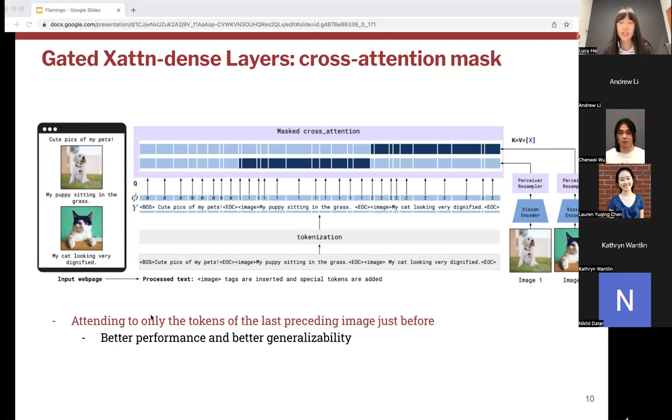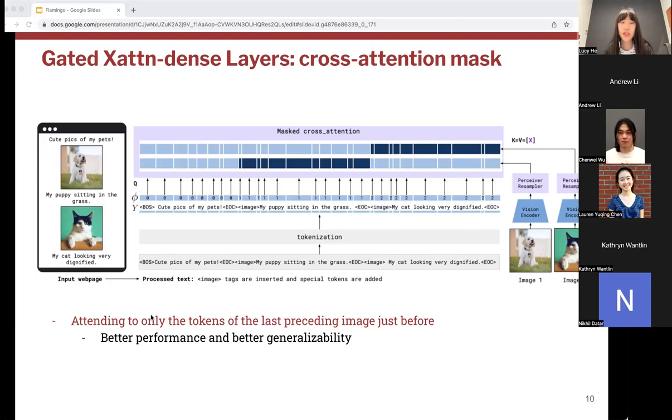An important advantage of doing this single image cross-attention is that it allows for generalizability, since regardless of how many images are used during training, the cross-attention is only done with the previous image. And the authors also show the generalizability by showing that the training phase involves only 5-shot data, but in evaluation, it can generalize to 32-shot.